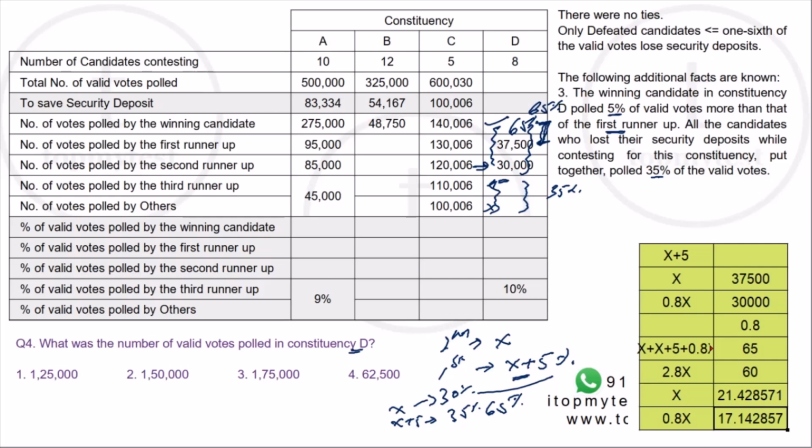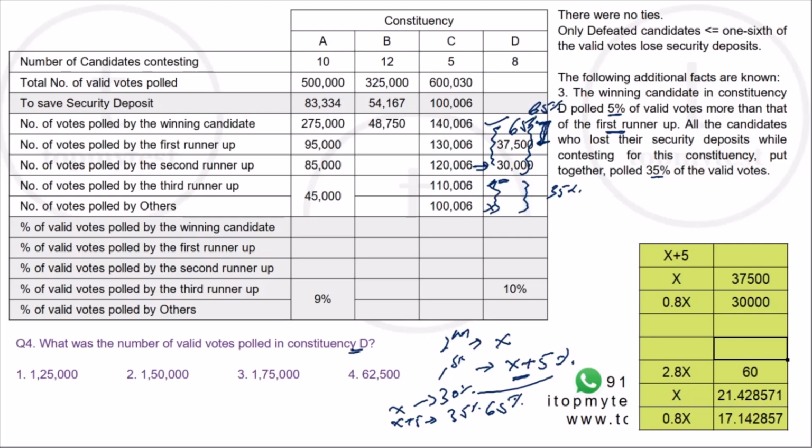Okay. How do I use this? Our aim is to calculate the total number of votes in the constituency. We know 0.8x is 17.142857%, and 17.142857% of the total votes equates to 30,000 votes.